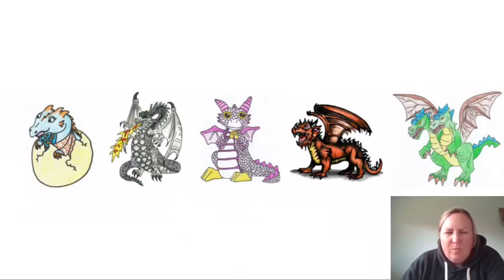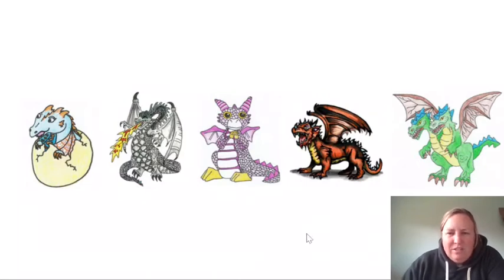It seems like next I should probably move on to the wings. As I look at the wings, again, these are not super scary to me. These kind of look like the wings that I would see maybe on a bat. That's not quite as scary as this one, with the claws sticking out of the wings at the bottom and the top. So for me, the gray one again is the most scary, closely followed by the orange or red one with the spikes on the end of each one. Those would be my top two for that part. Again, thinking about the scariest, now I want to look at the head.